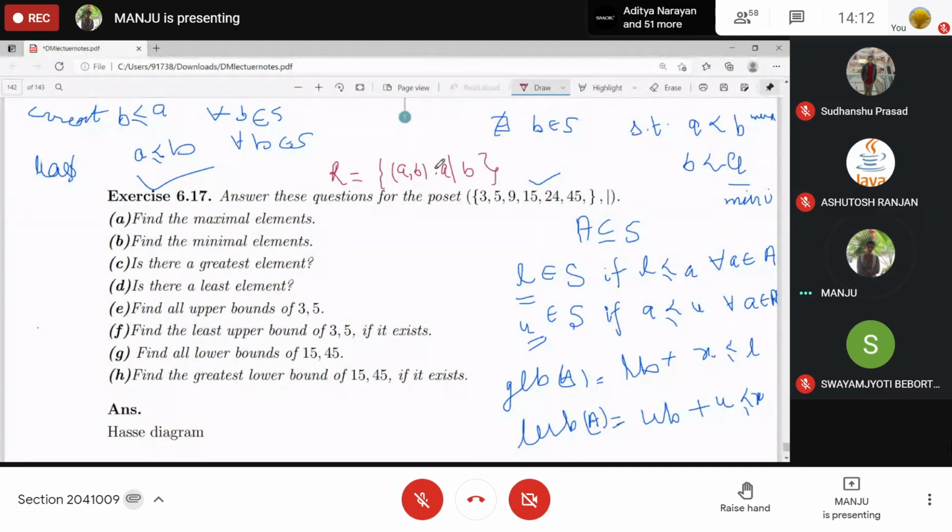Now, if A divides B, it means (A, B) is present in the relation. So will A be at the lower level or the upper level?